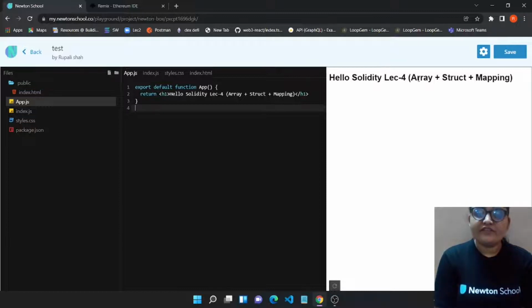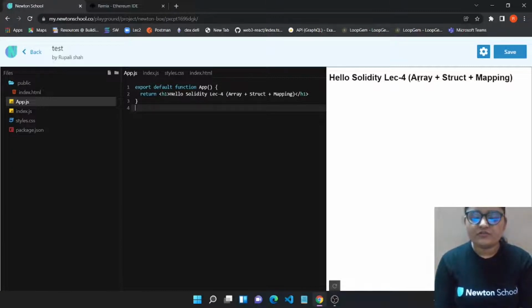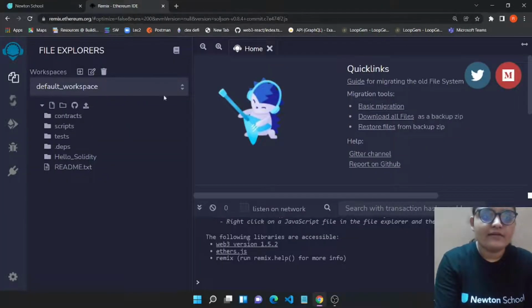So in our previous videos we have already declared struct and mapping, so you know what the syntax is, but let's just have an example of these three terms, and let's go through all the basic rules that you need to follow to create these three types of data types. So I'm on my Remix IDE.